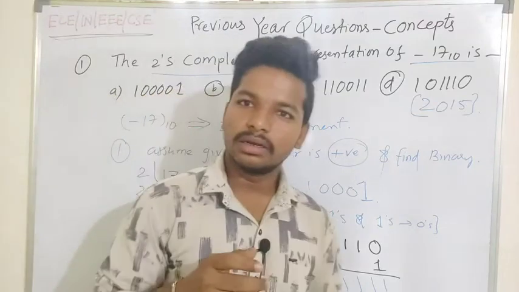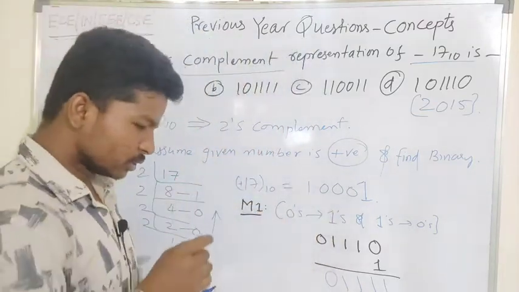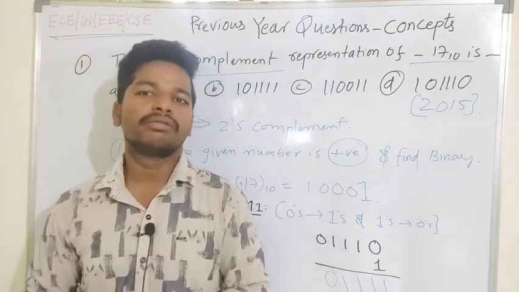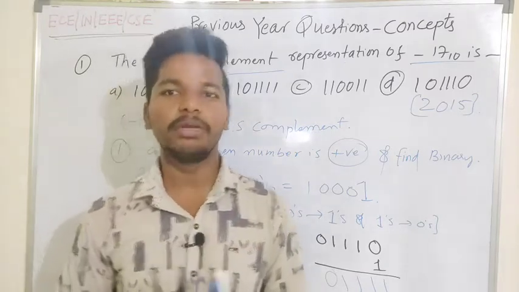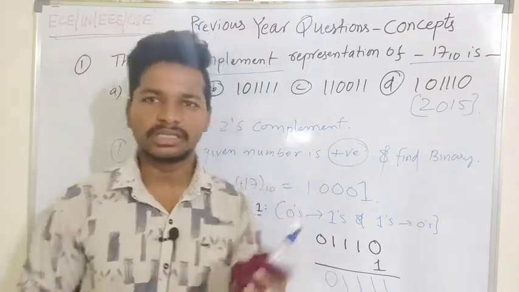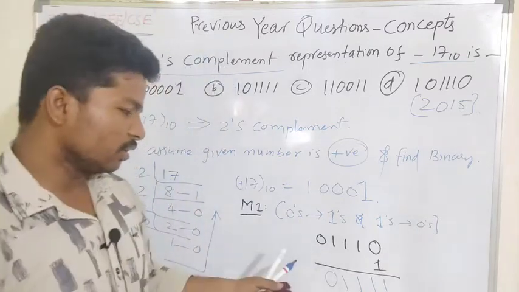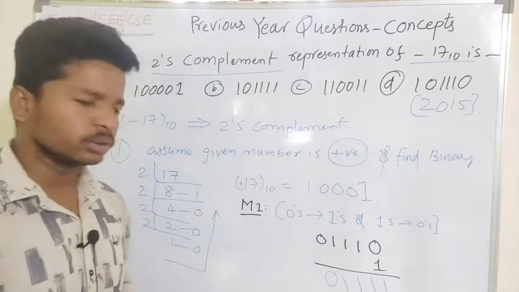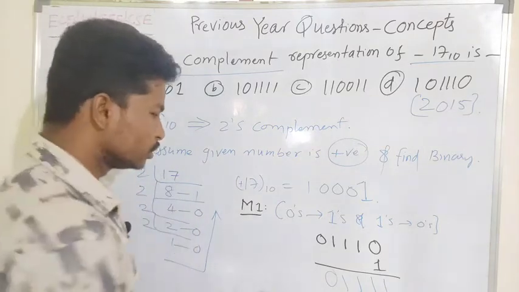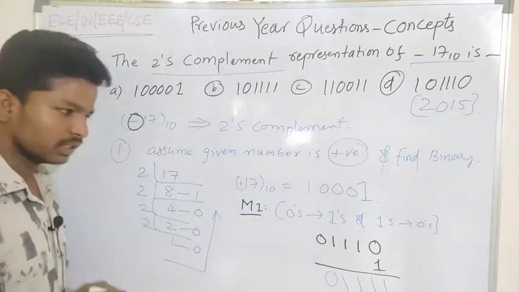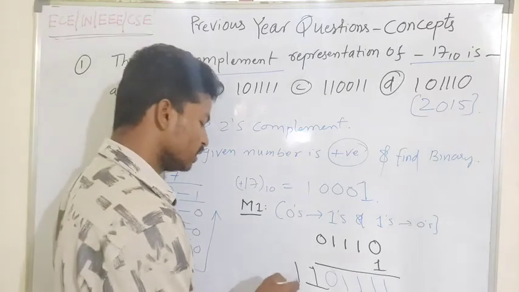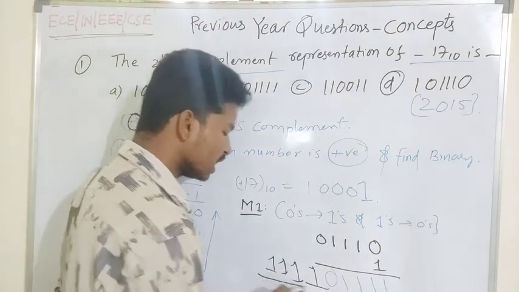I also discussed in the last video how to represent the sign, to differentiate whether the given number is a signed number or an unsigned number. The bit present on the MSB side will decide whether the given number is negative or positive. One of the properties of 2's complement is sign extension. So I have to place 1s to indicate a negative number.